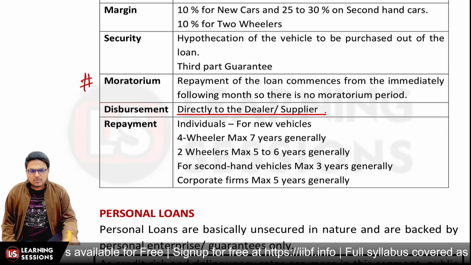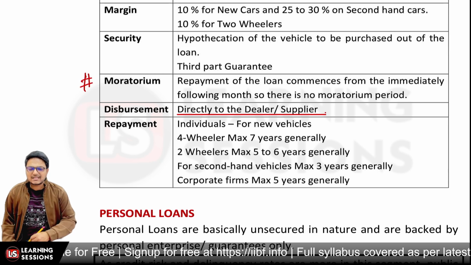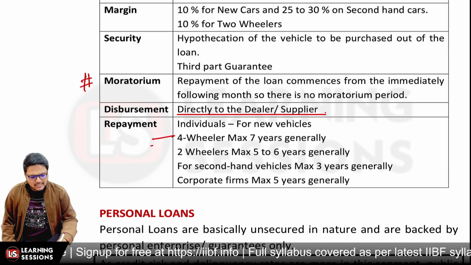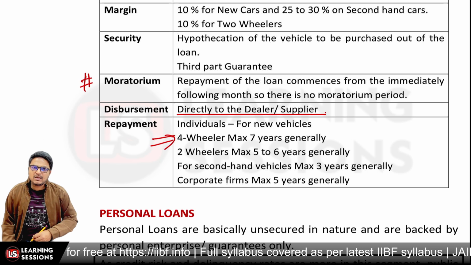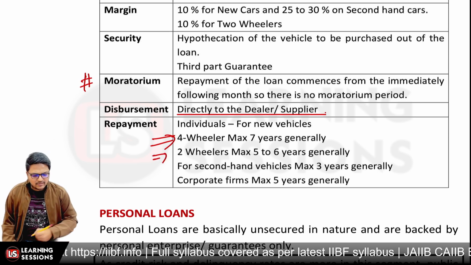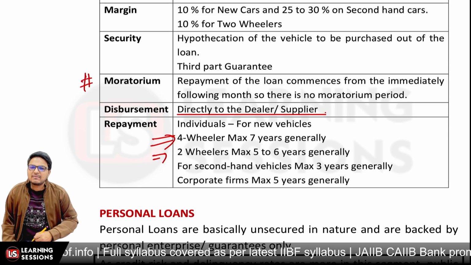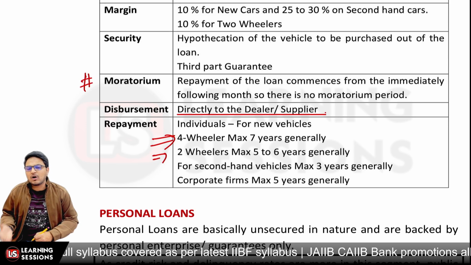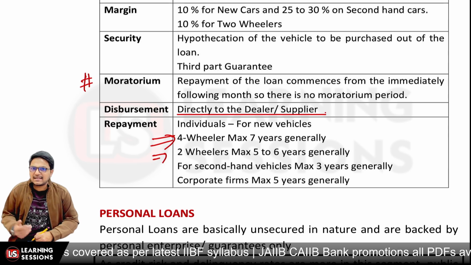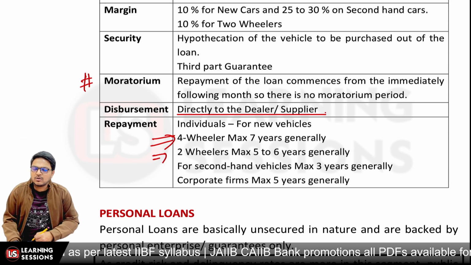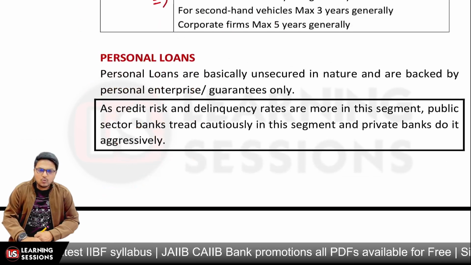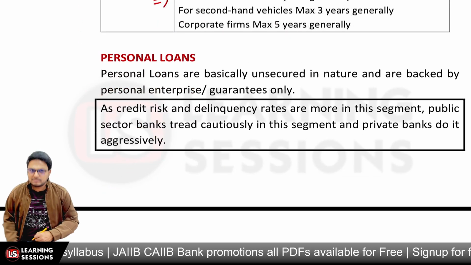And if we talk about the individual, for 4-wheelers the maximum repayment period can be up to 7 years, and for 2-wheelers it can be 5 years or 6 years in general, and for second-hand vehicles it can be maximally 3 years, but corporate firms are given maximum 5 years in that scenario also, right? So that's about the auto loan or vehicle loan. And after that it's related to the personal loan.